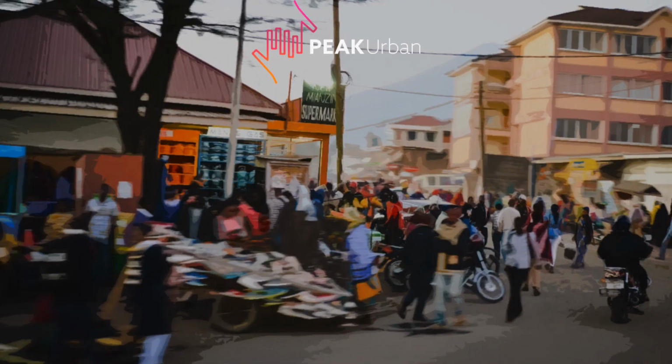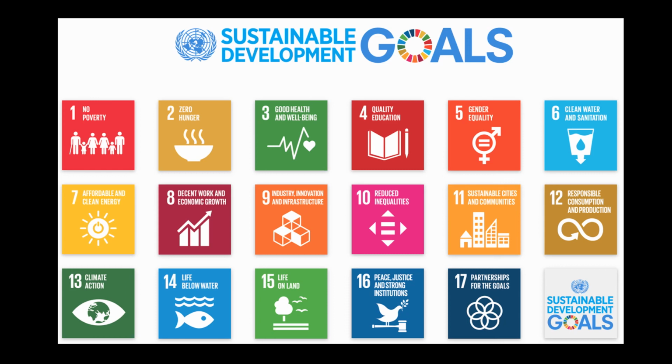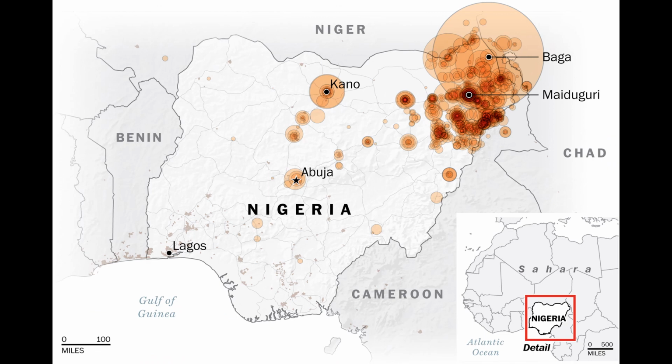And why is it relevant for us in PIC to look at Boko Haram and terrorism and security? Well, for many reasons. First is that Boko Haram has displaced nearly 2.3 million people in West Africa, which clearly has an impact on poverty, hunger, quality of education, infrastructure, life and sustainability, peace, justice, and many other areas, but also in terms of cities.